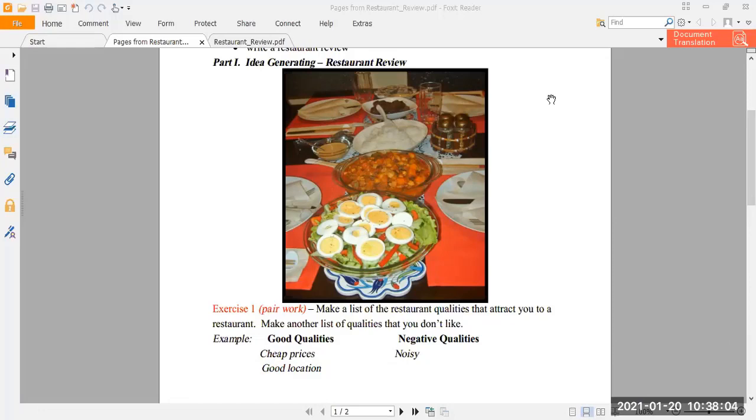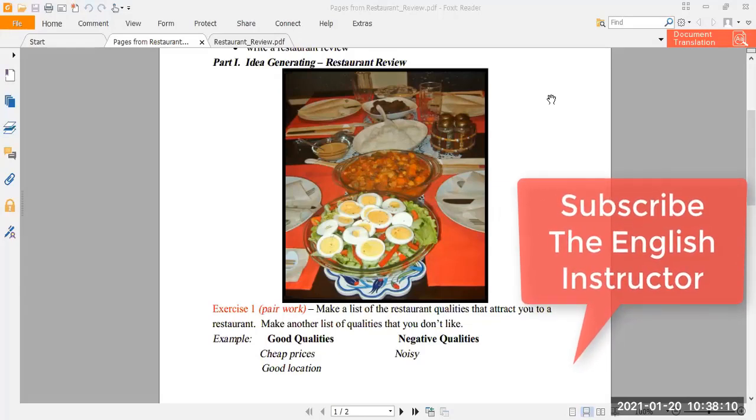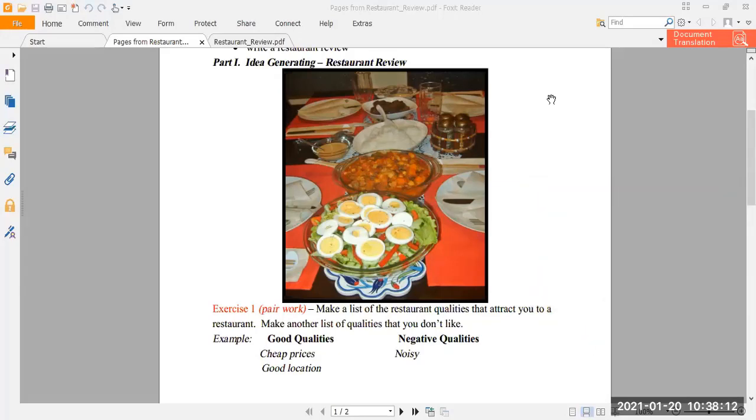But today we are talking about written review, how to review something in written form. So both of them are the same, verbal review and written review. So if you learn how to do written review, then most probably you will also be able to learn how to do verbal review in video form as well.